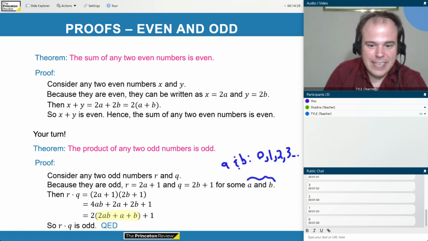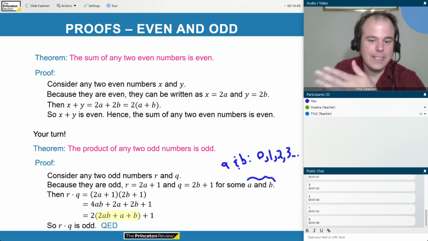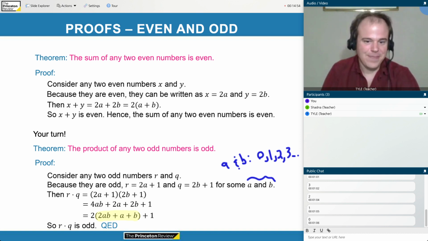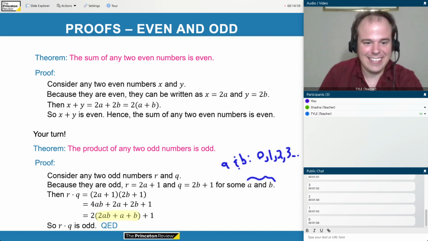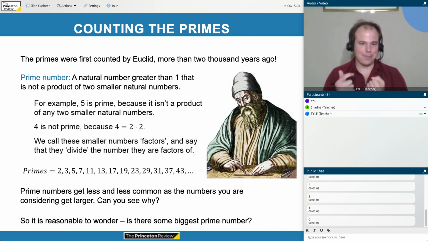And I wrote QED here. This is a fancy proof thing. It's a fun thing to get to say. You're allowed to say QED once you prove something. It's like an exclamation. It stands for some Latin, quod erat demonstrandum, which means the thing which was supposed to be demonstrated, or the thing that we were going to try to prove. So we get to say, aha, victory, QED. Very exciting. It should make you happy to get to say, QED, I proved it.